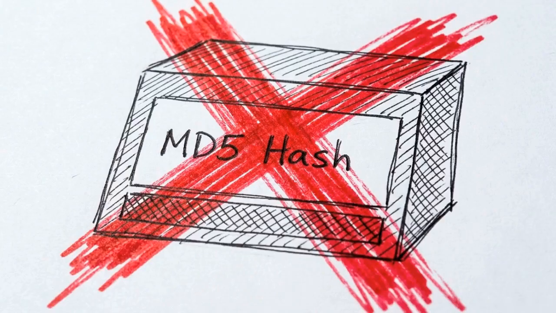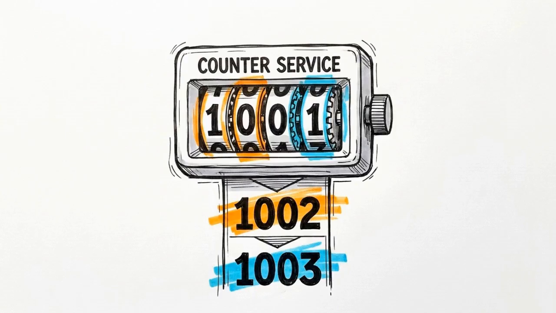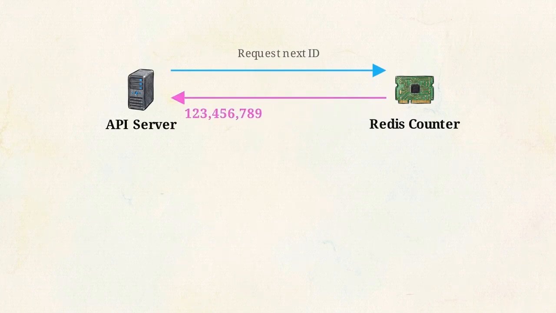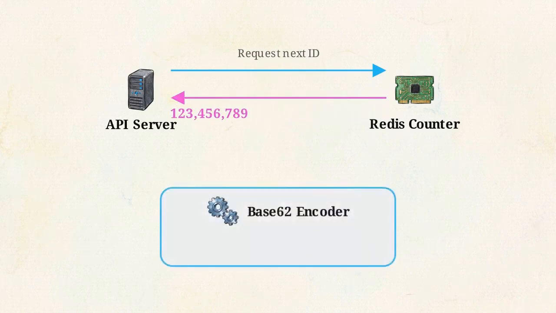To eliminate collisions, the system must abandon hashing. Instead, we use a centralized distributed counter service, built on Zookeeper or Redis, to assign a strictly increasing unique integer to every new link. This sequence diagram maps the correct approach. The API server requests an ID from the Redis counter. It receives a base 10 integer, like 123456789. It passes that integer through a Base62 encoder, resulting in a compact alphanumeric string, like 15FTGG.